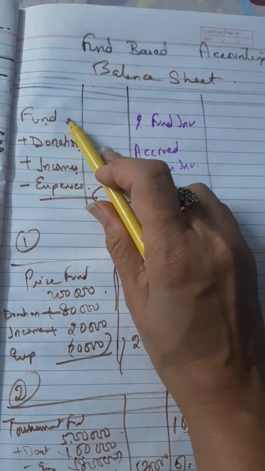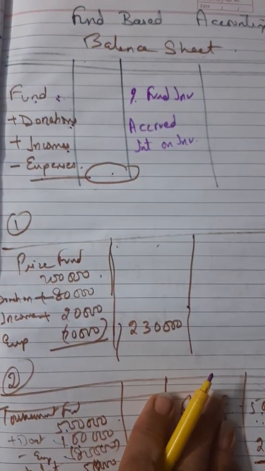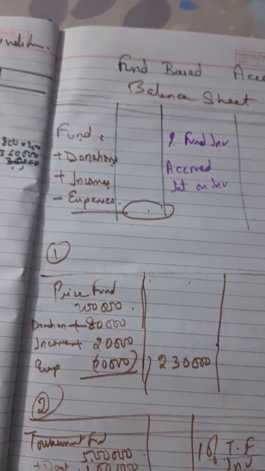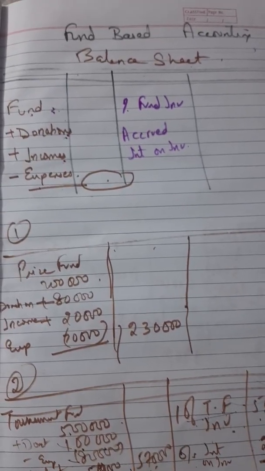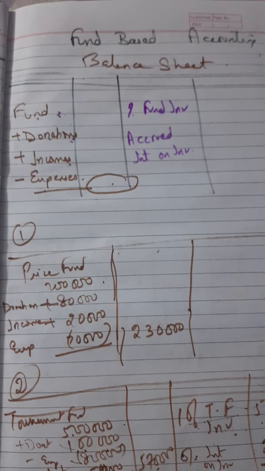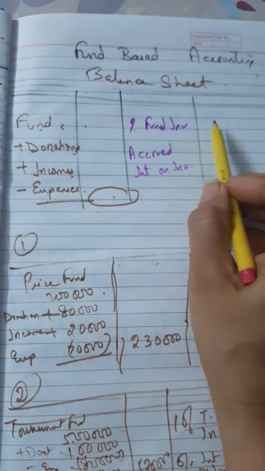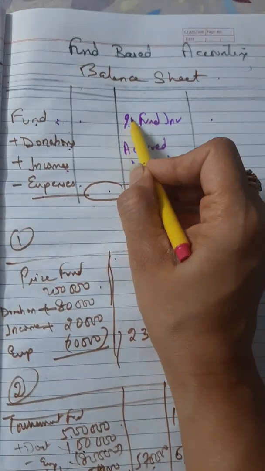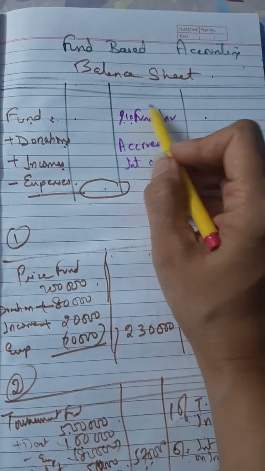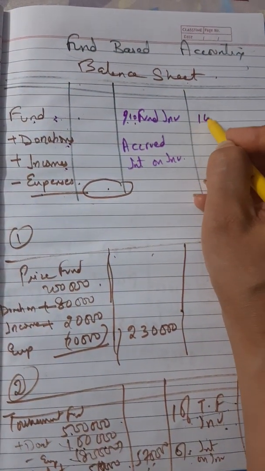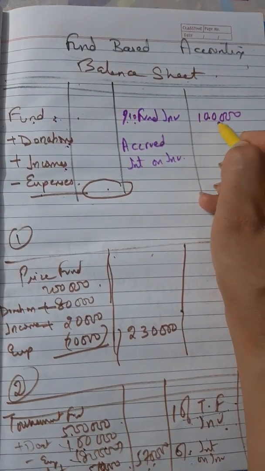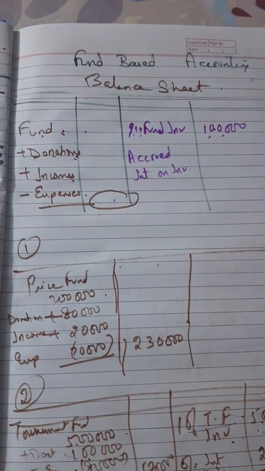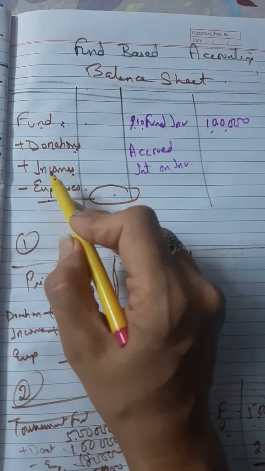And in case we have not used this fund in the beginning of the year, and we know that we have to use it after some time, so we need to invest it, or the NPO plans to invest it. So this fund amount will come in your fund investment, with a percentage on fund investment. Now in case 10% fund investment is there, prize fund investments or whatever, and this is 1 lakh rupees. So 10% of 1 lakh means 10,000. So this 10,000 should come in the incomes.